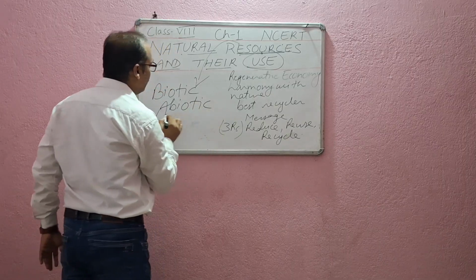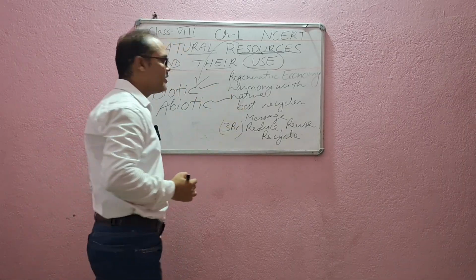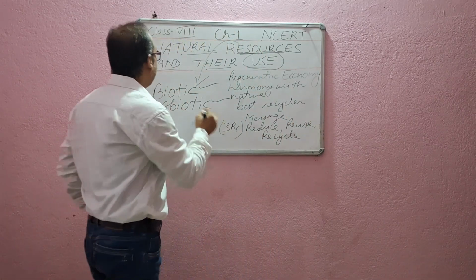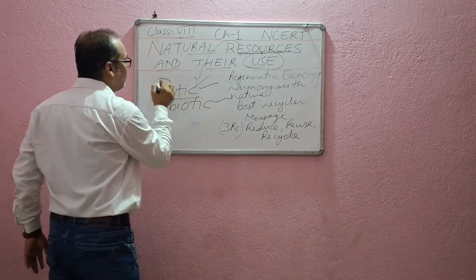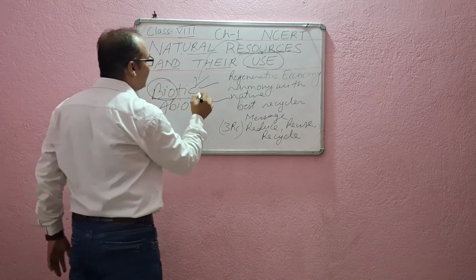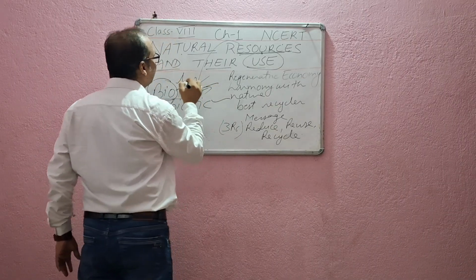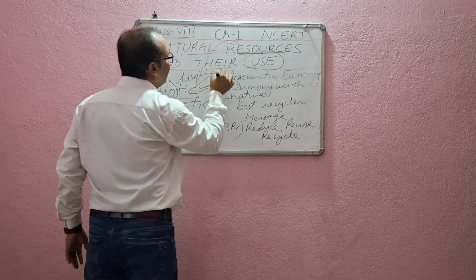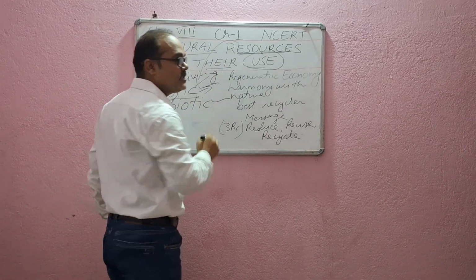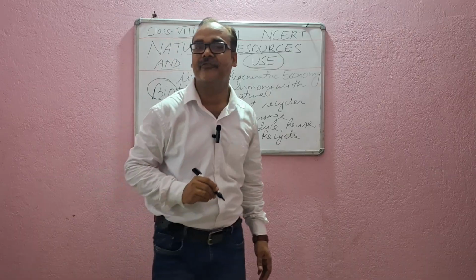Now, those who don't know what is biotic and what is abiotic, let me explain. It's very simple. Biotic means, see the word bio, right? It means we are going to talk about living things. So biotic resources are those resources which have life.